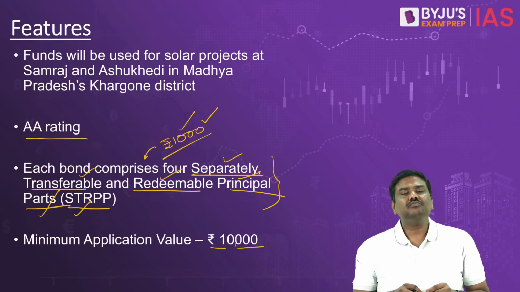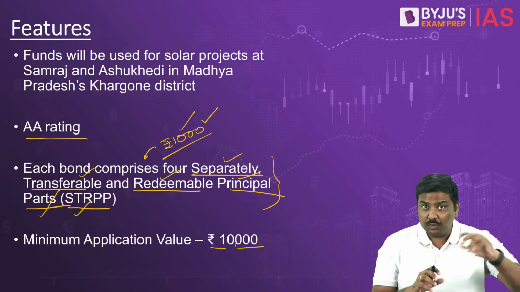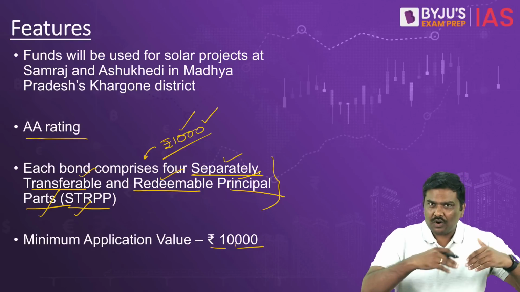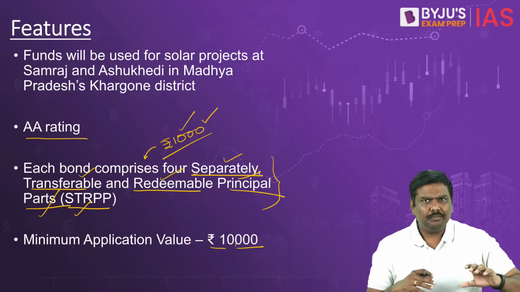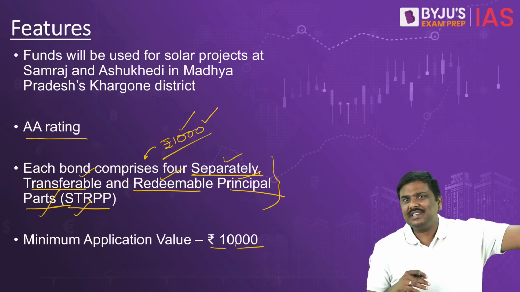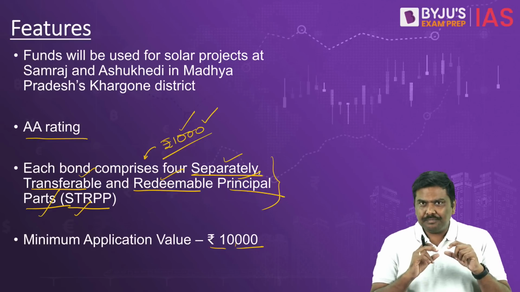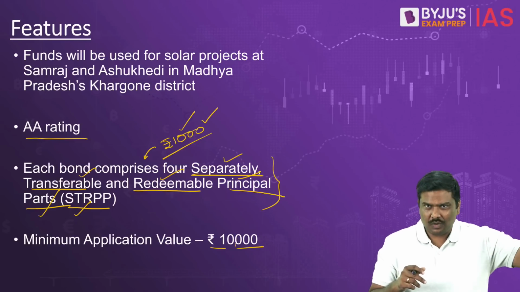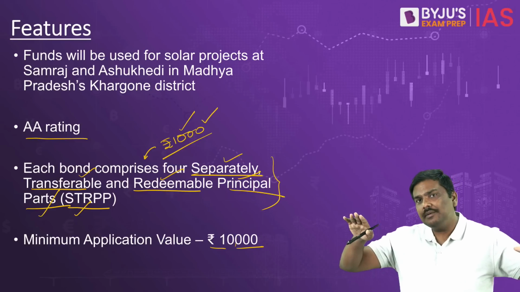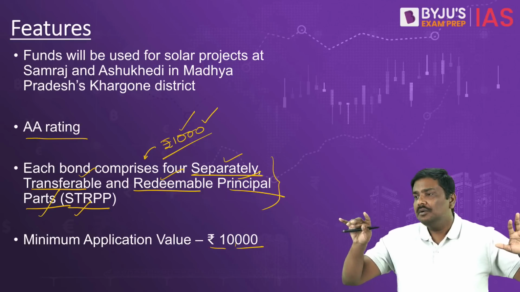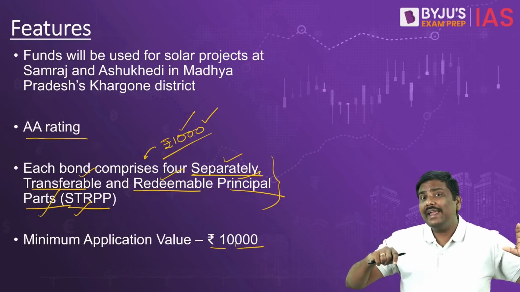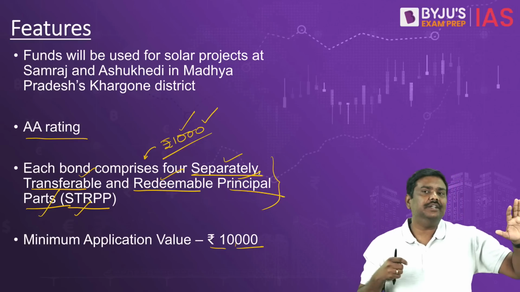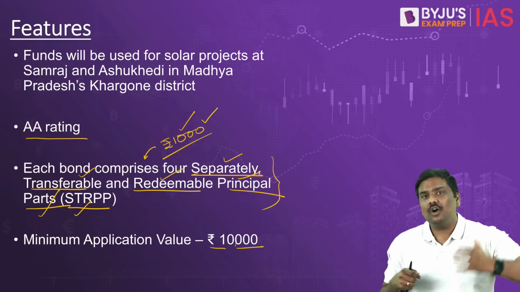Why? I'll tell you. Generally, whenever you talk about municipality bonds, they have issued the bonds, they have borrowed from the market just like the government. Talk about the state government or central government. But one of the important differences between the state government bond or central government bond on one side and municipality bonds on the other side is that municipality bonds would end up offering a higher interest rate or a higher coupon rate compared to a central government bond.